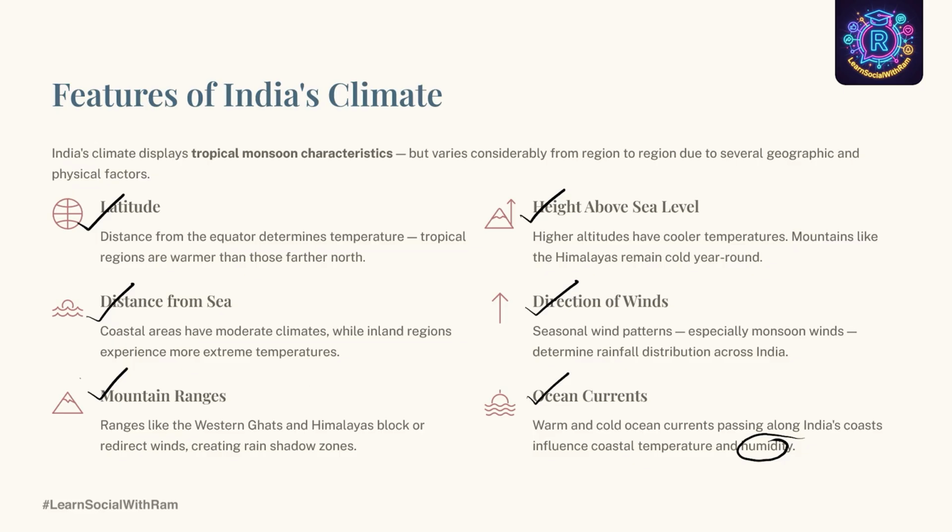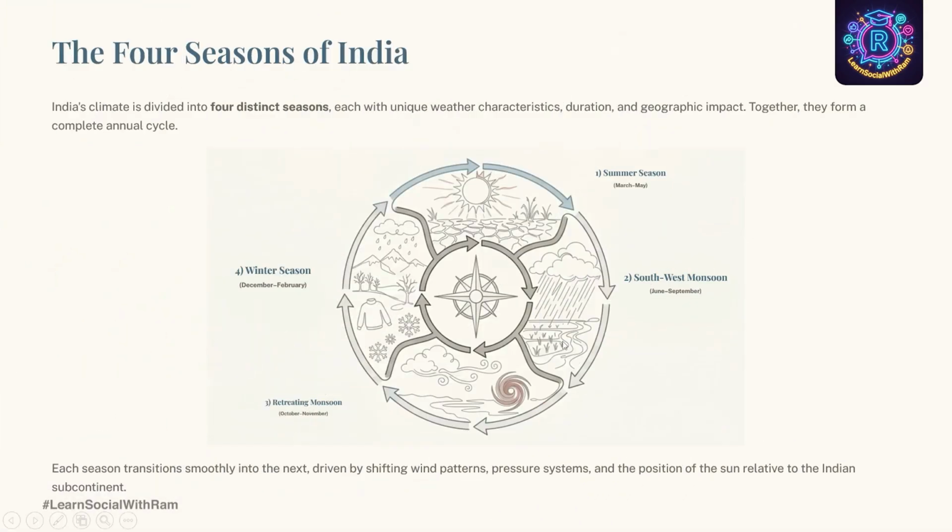You can expect a 2-mark question, and this is a very important question: what are the various factors responsible for the change in climate of India? You can write latitude, distance from the sea, mountain ranges, height above sea level, direction of winds, as well as ocean currents. Now let us move towards the very important concept, the 4 seasons of India.